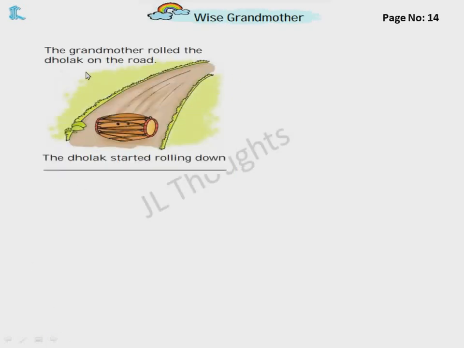The grandmother rode the dholak on the road, and the dholak started rolling down. So on the road she rolled the dholak. As the surface is round, what will happen? It will roll. Will it slide or roll? Roll. Why? The surface is round.